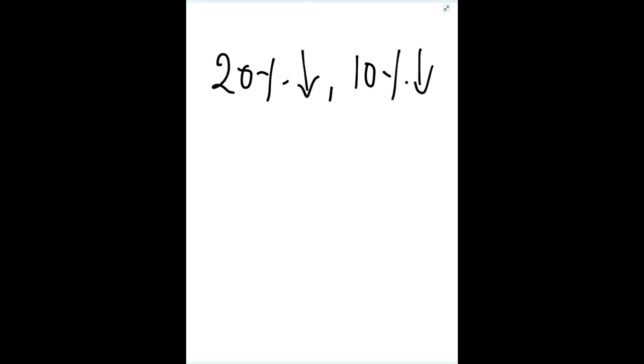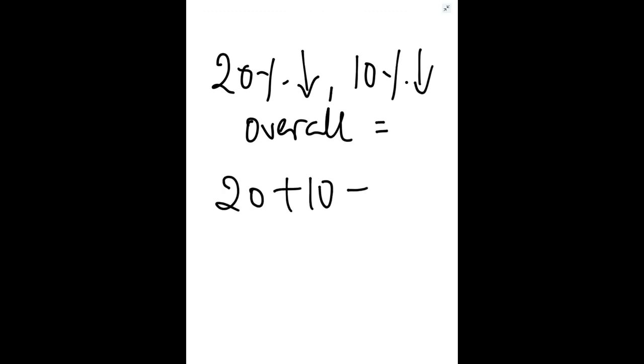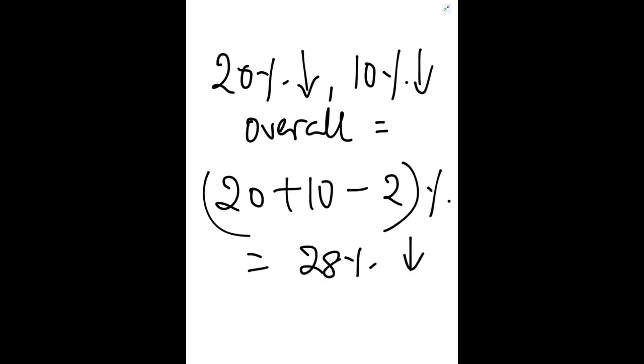Again one example we can take, 20% decrease, then 10% decrease. So overall it will be 20 plus 10 minus 2, applying that formula. So 30 minus 2, 28% decrease.